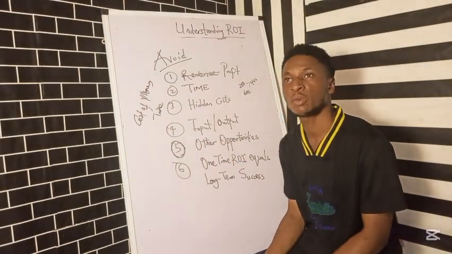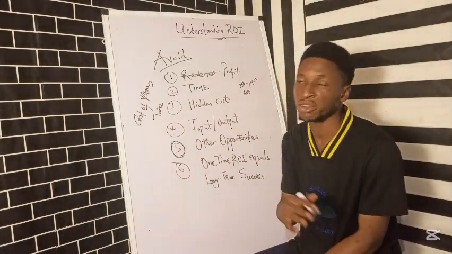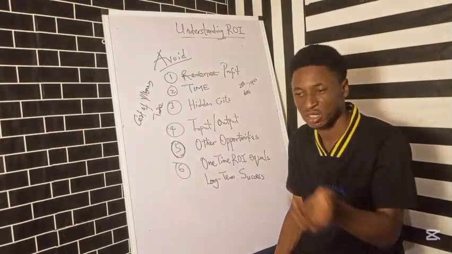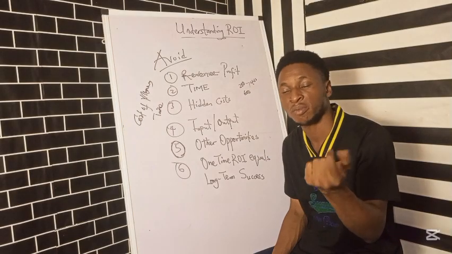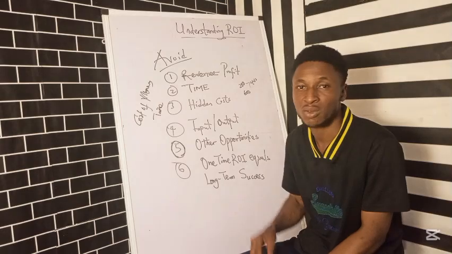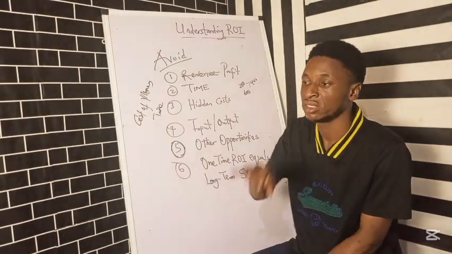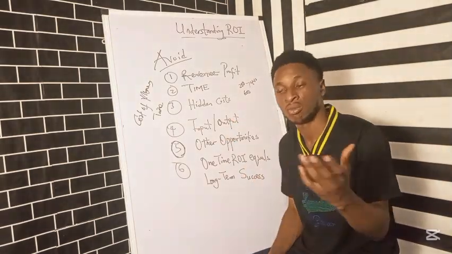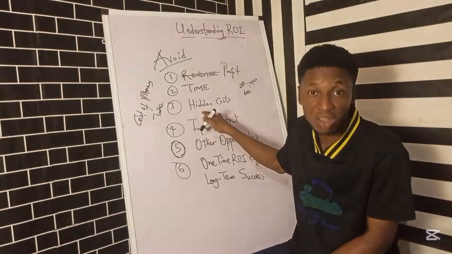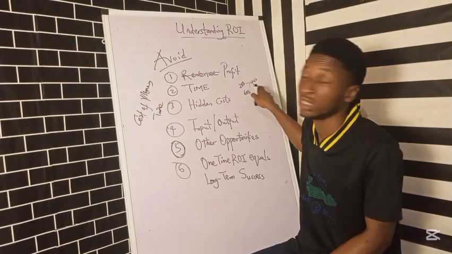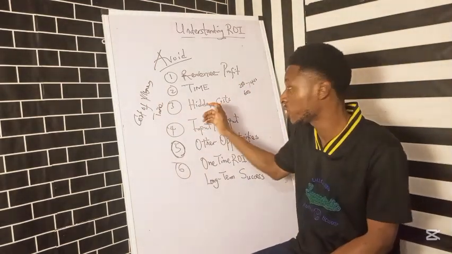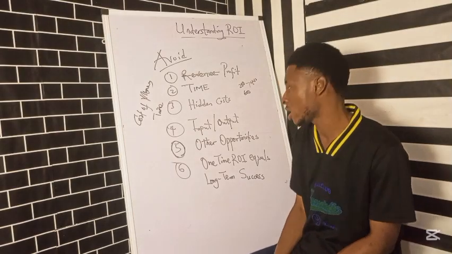They also have hidden costs. People do their return on investment analysis without looking at hidden costs, like these extra small spendings I talked about earlier with the petty cash book and things like that. There are some costs that you incur that you don't really take cognizance of in your first draft, your first analysis. So you must always account for them in your ROI. This 400 might be reduced to 350 after looking at hidden costs. So always ensure that you factor in hidden costs in your ROI analysis.